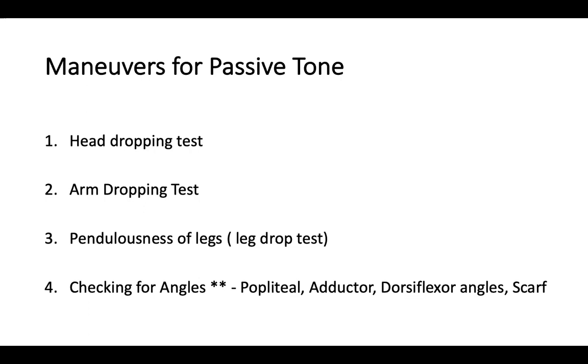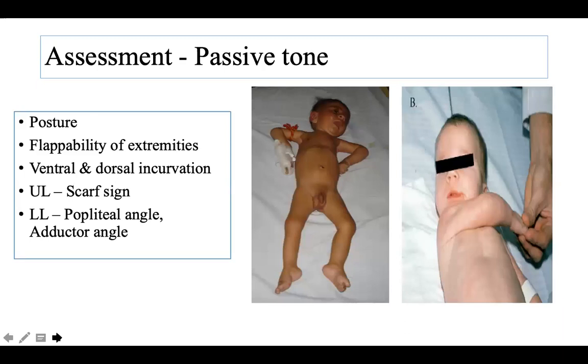That is, you take the hand and wrap across the child like a scarf. So these are the maneuvers for passive tone, where the child or the patient is passive and you do certain maneuvers. Most of the maneuvers are dropping tests. You just take a limb and allow it to drop and see what happens. Okay. So passive tone, like, yes, this particular child has a frog-like posture.